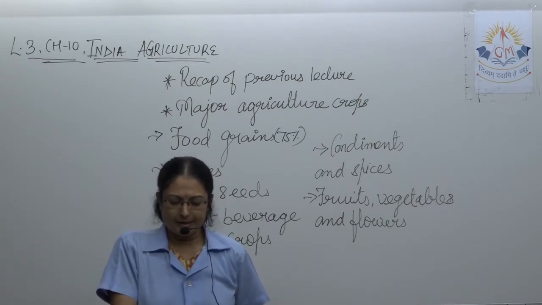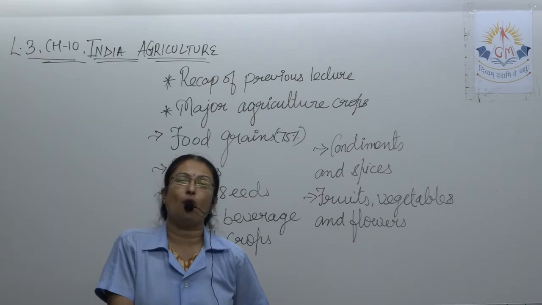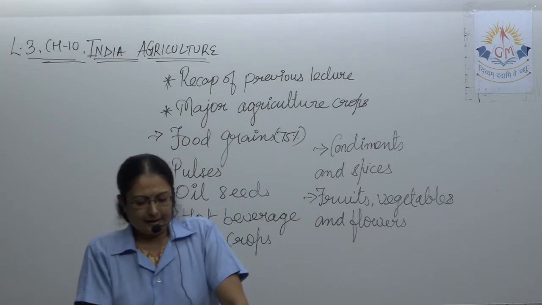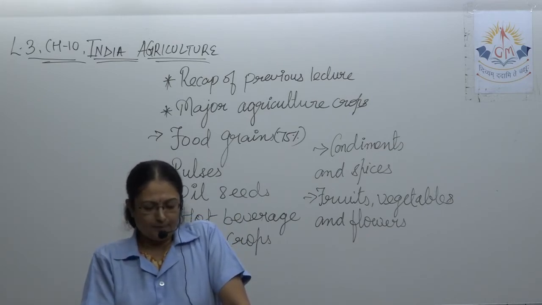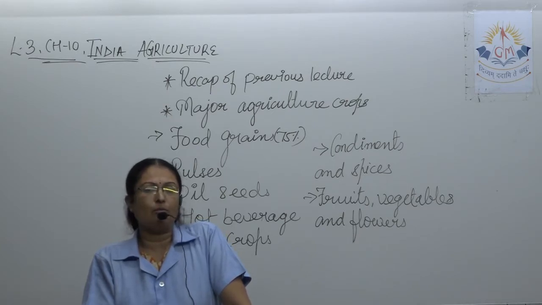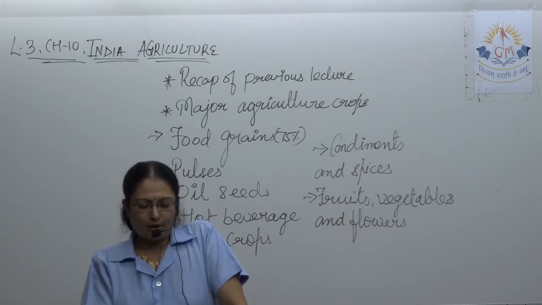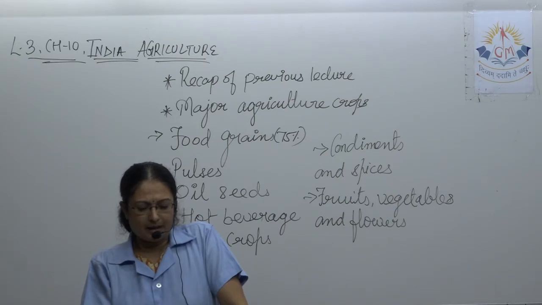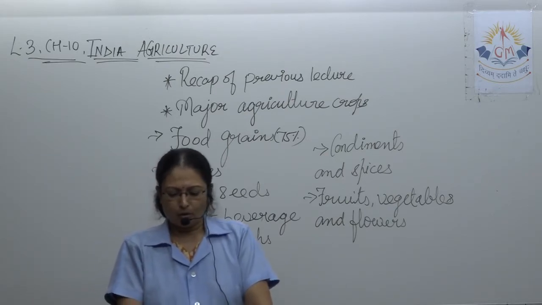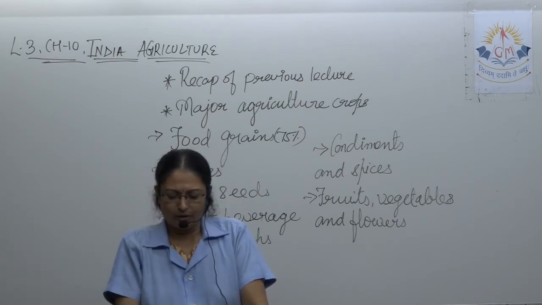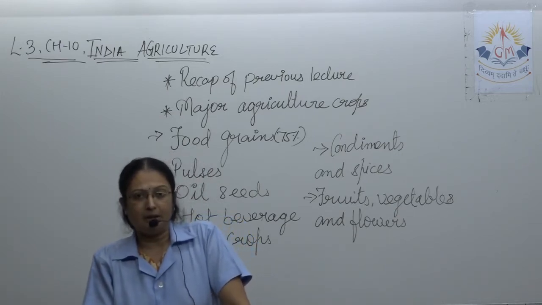Among all oilseeds, til has more content of oil. Please underline, very important. Among all oilseeds, it has the most content of oil. In almost all parts of the world, it is used as an edible oil. In many places in the world til oil is used. Major producers of til are Gujarat, Tamil Nadu, West Bengal, Karnataka and Madhya Pradesh states. Gujarat ranked first, underline it. Gujarat ranked first in India in terms of til production, and the area of Banaskantha grows the maximum til.